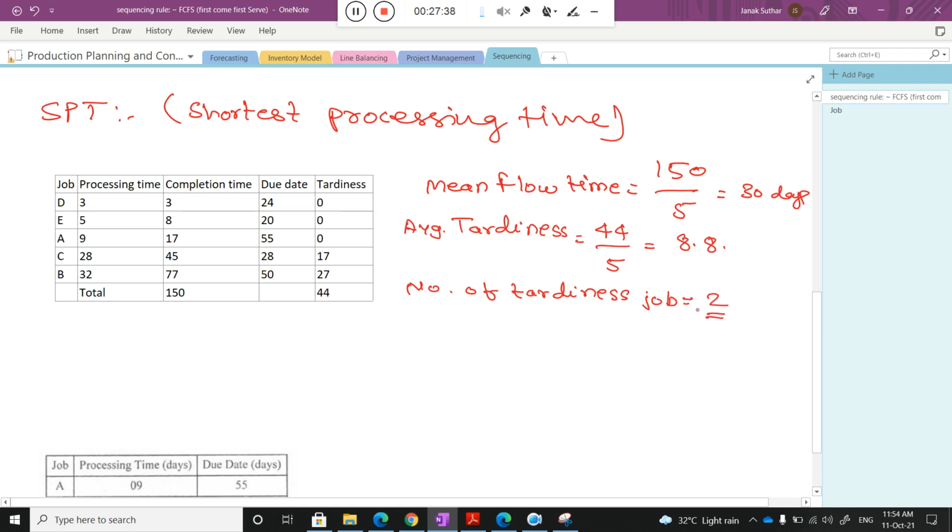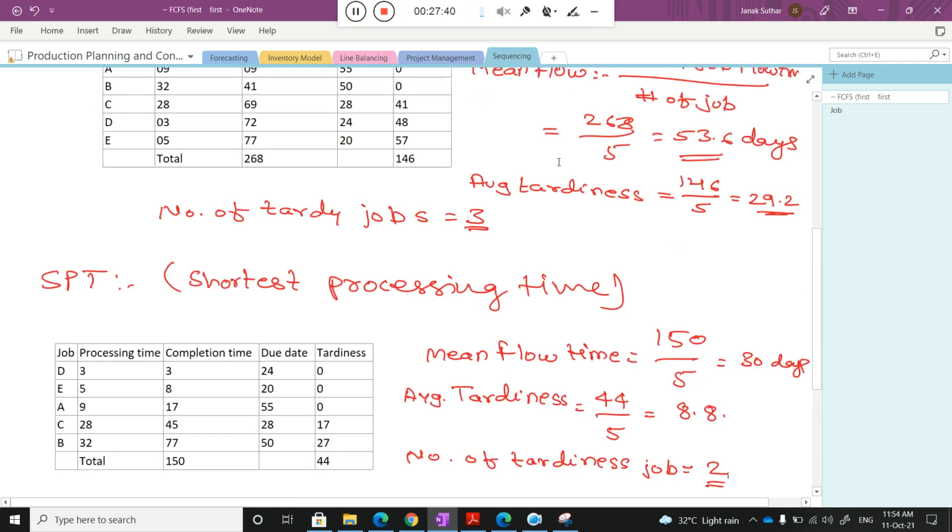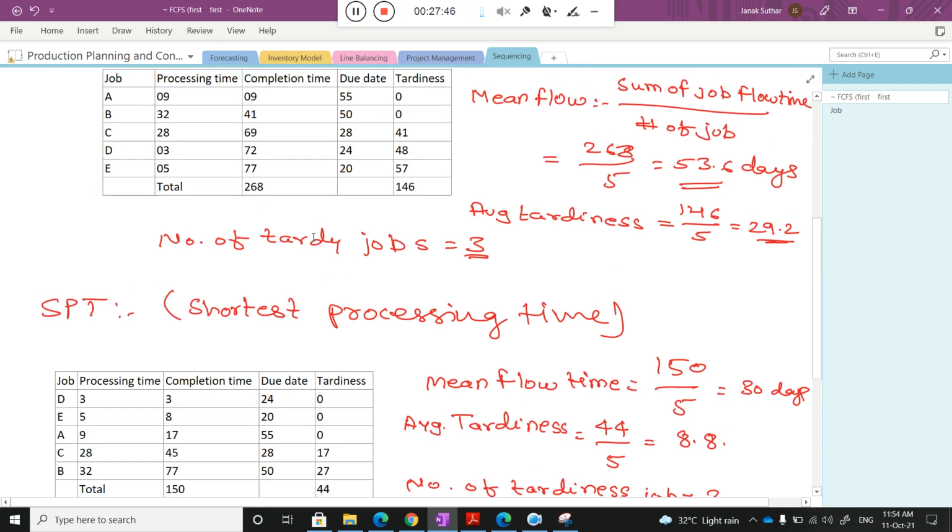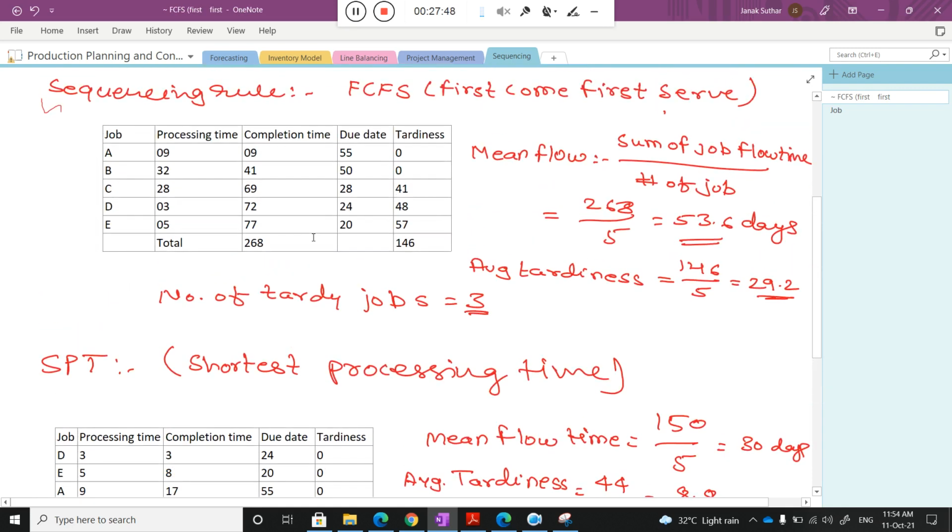So what does it mean when I compare these two methods? When I compare, you can easily say the shortest processing time is the most suitable for this particular problem. It actually varies from problem to problem. First come first serve is very easy: you just compute the completion time and the tardiness, and put the jobs in one sequence.